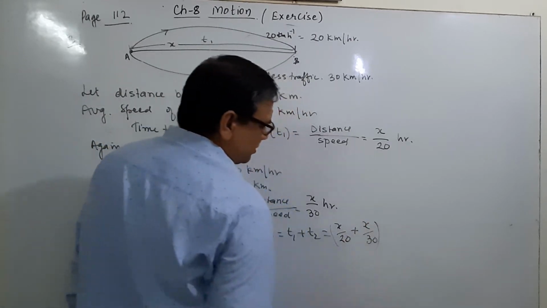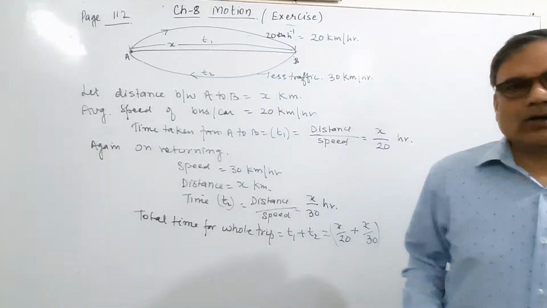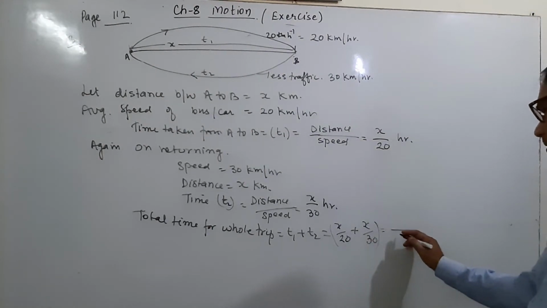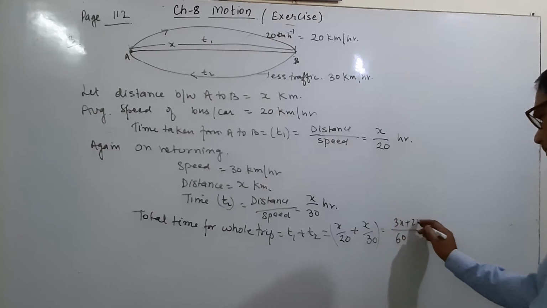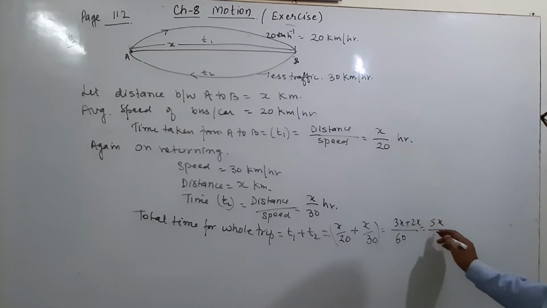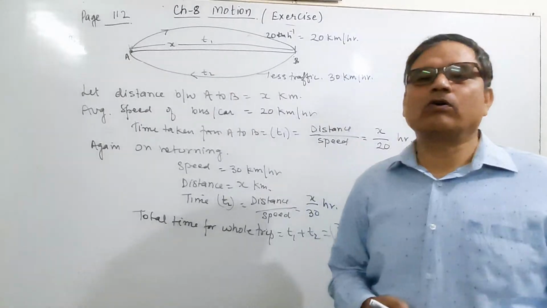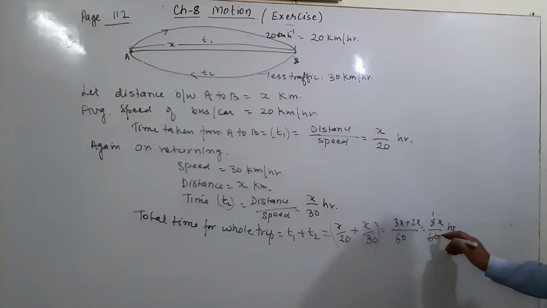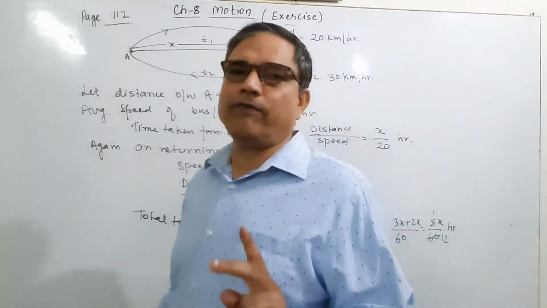You have to find the solution of this yourself, please. The answer will be 5x upon 60. It means the total time taken for the whole trip is 5x upon 60, and we can simplify by 5, and this is 12. So the time taken is x upon 12 for the whole trip.